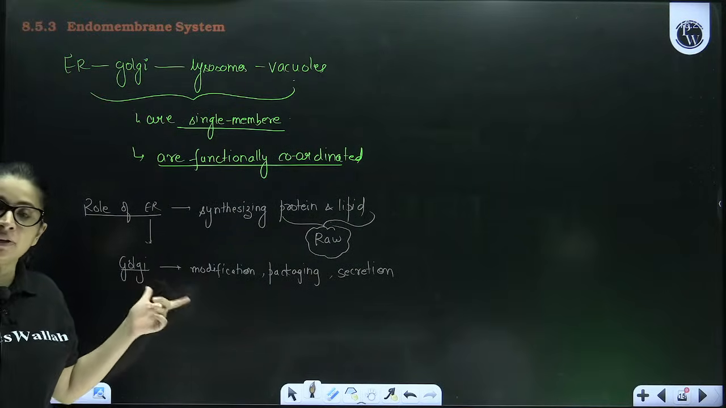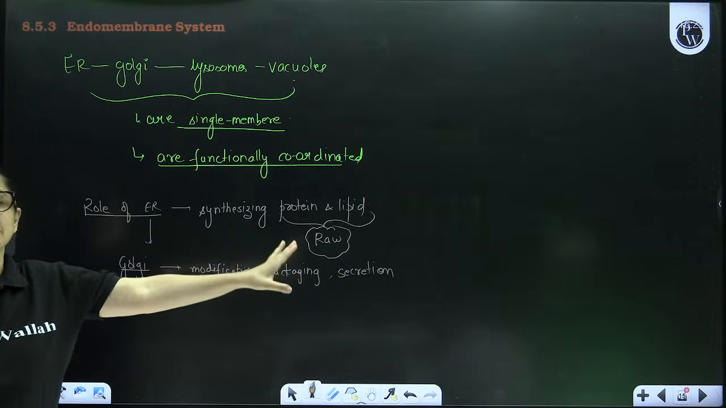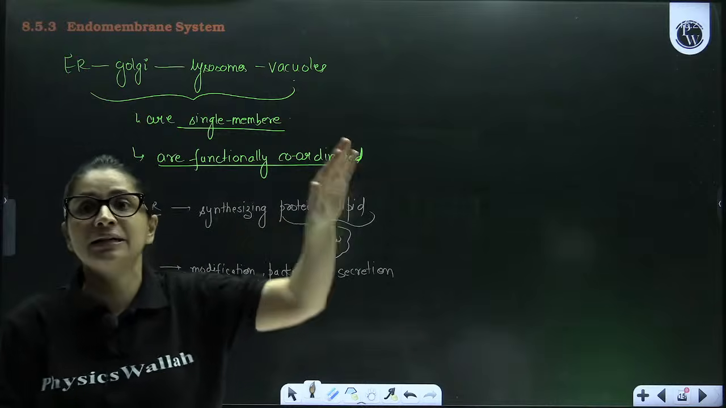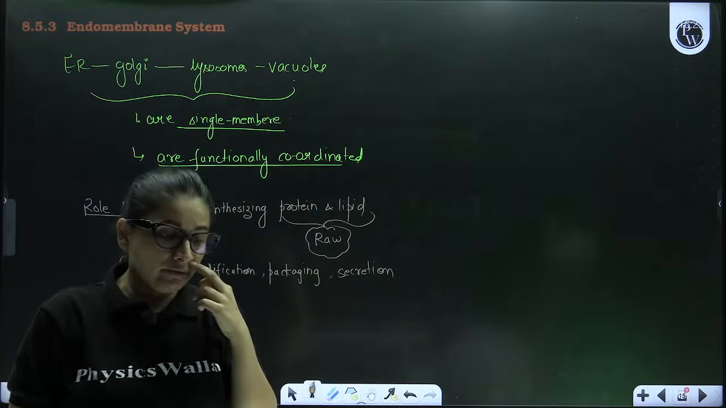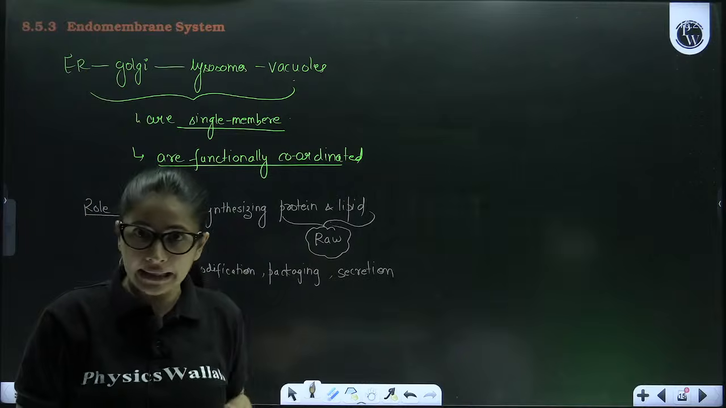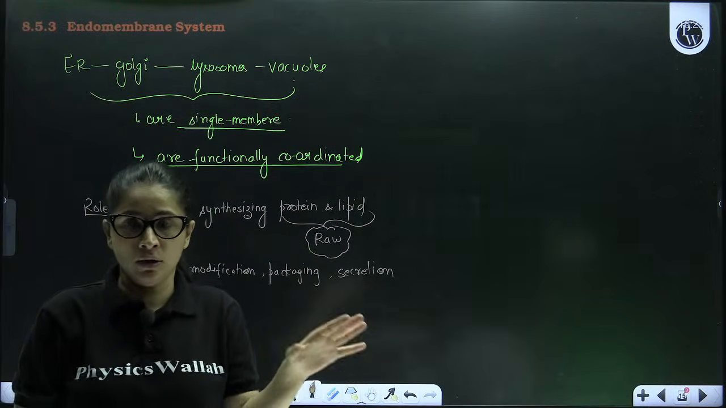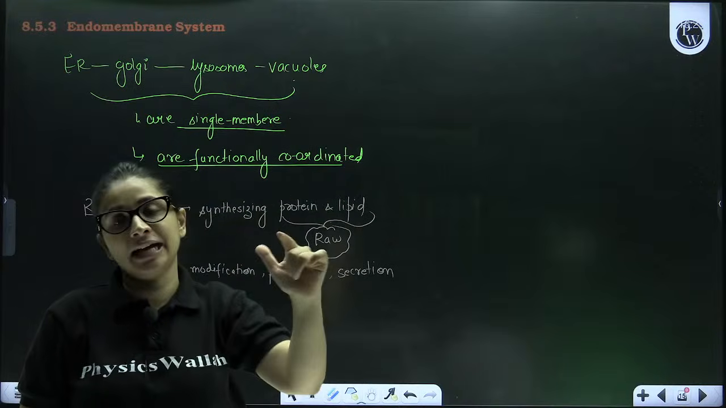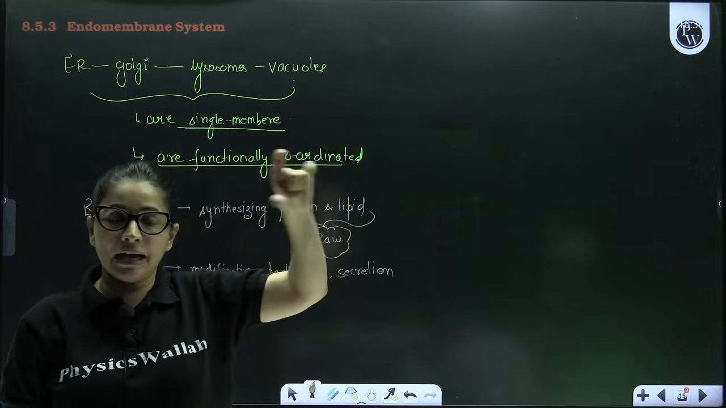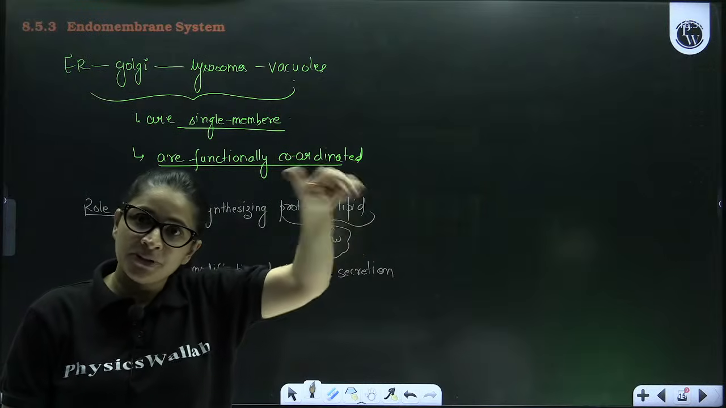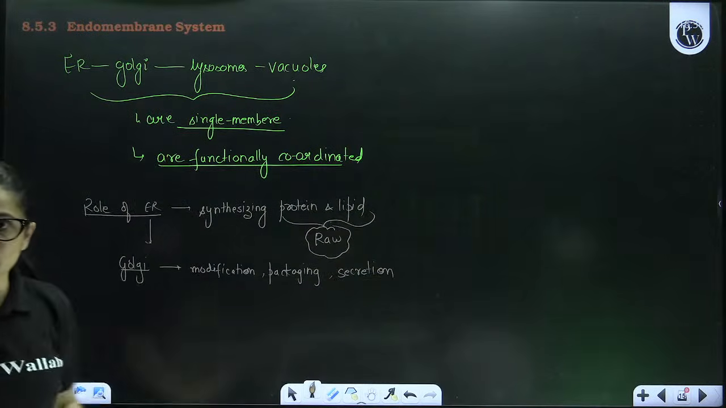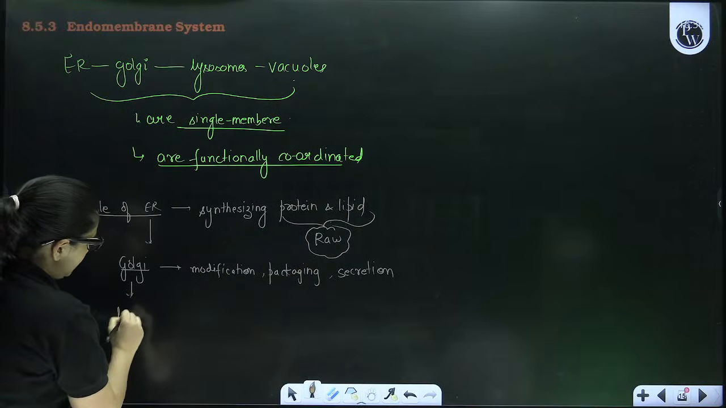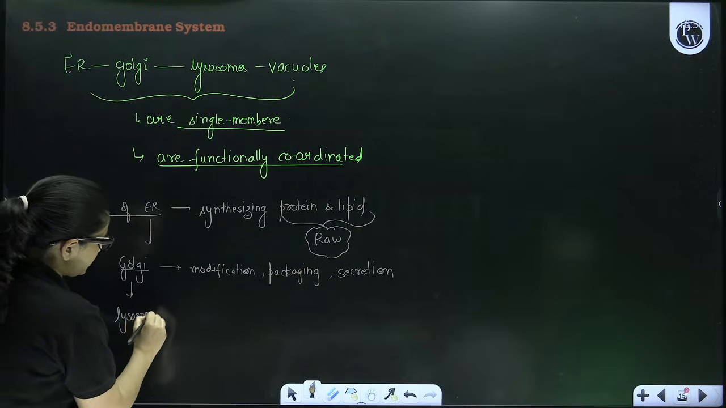So Golgi will only work when ER has synthesized protein and lipid. Suppose ER hasn't done its work, then will Golgi be able to do anything? Answer is no. Golgi will only be able to function when ER has done its job. So isn't it Golgi dependent on ER? So they are functionally coordinated, yes or no? Now once Golgi has done its function, then comes the next cell organelle, which is lysosomes.